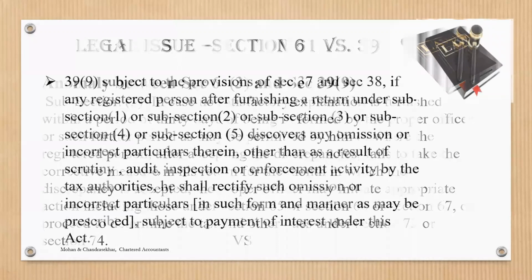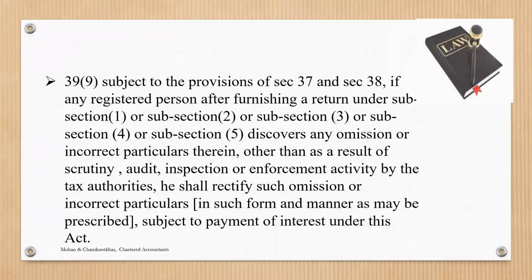Now, what section 39 says is, you have got time to make a correction if you have done any mistake, till the month of September of the subsequent financial year. So if financial year 21-22, if you have done a mistake, you have got time till September 2022 to rectify those mistakes.